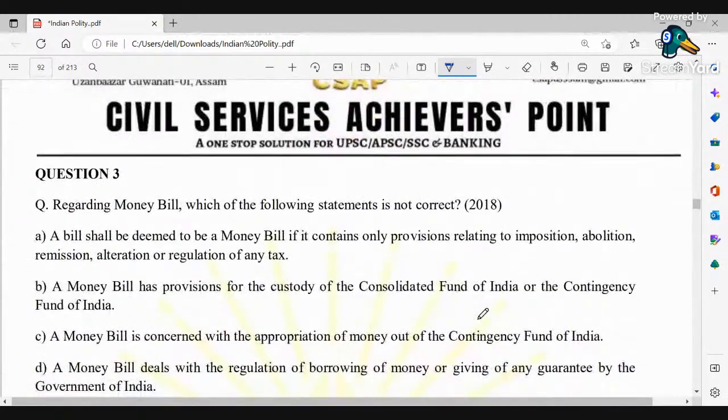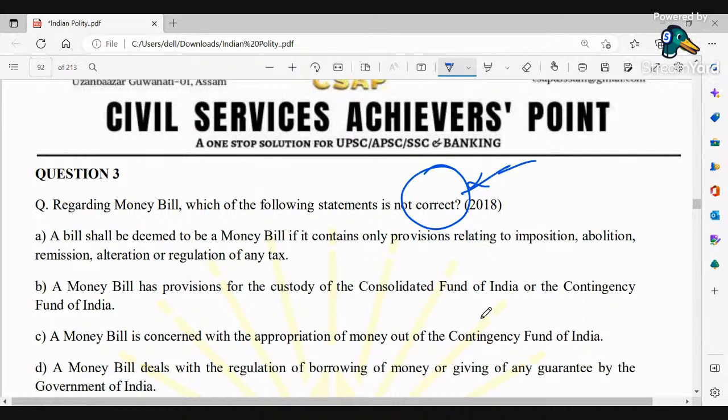Next, if I go to the next one, regarding money bill, which of the following statements is not correct? Please do notify all this. Not correct. Okay. So a bill shall be deemed to be a money bill if it contains only provisions relating to imposition, abolition, remission, alteration, or regulation of any tax.